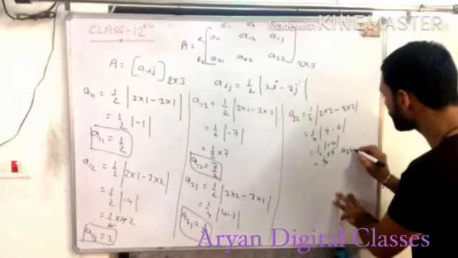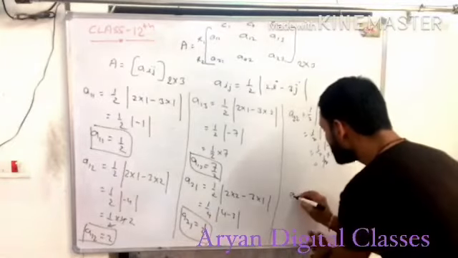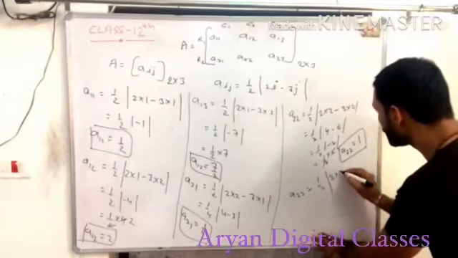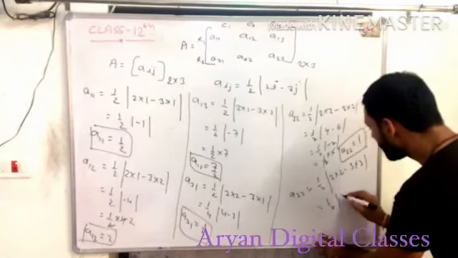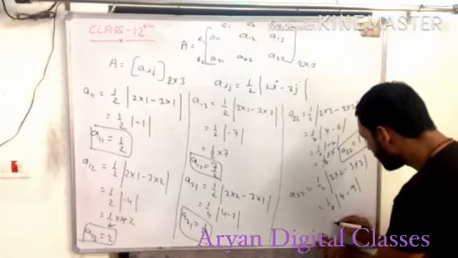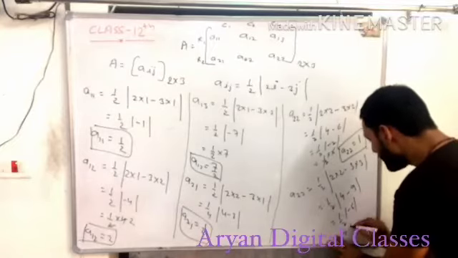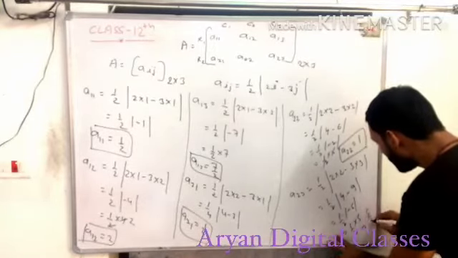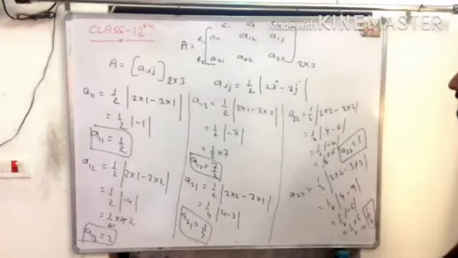So A22 is equal to 1. The final element is A23, and we will solve it like that: modulus of 2 into 2 minus 3 into 3, so here 4 minus 9, and 4 minus 9 is equal to minus 5, and the modulus converts it, 1 upon 2 into plus 5, and the answer is 5/2. Is it clear? And this is the sixth element of the given matrix.